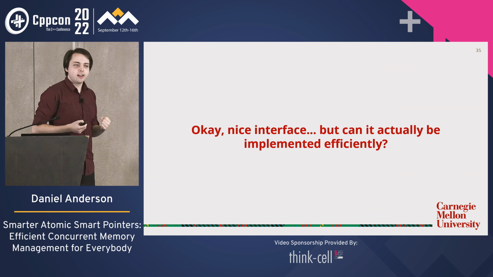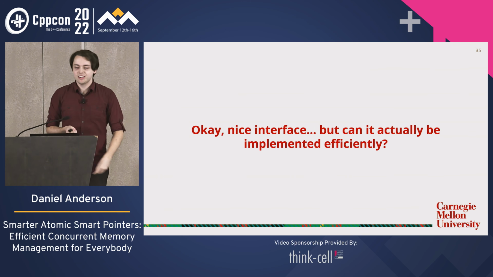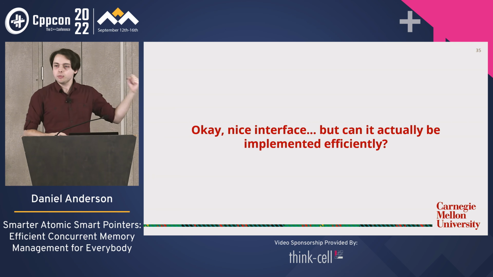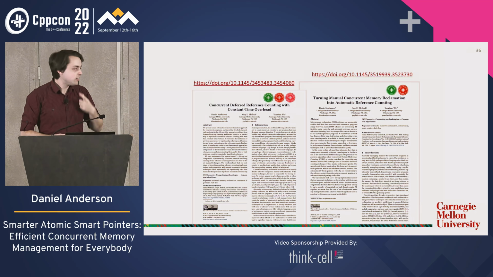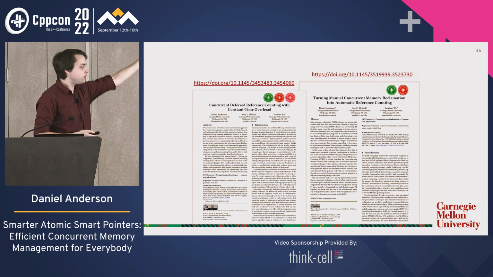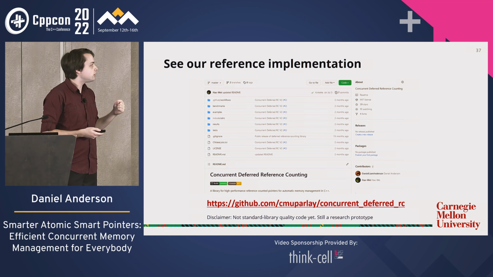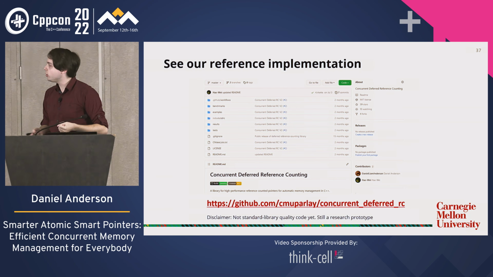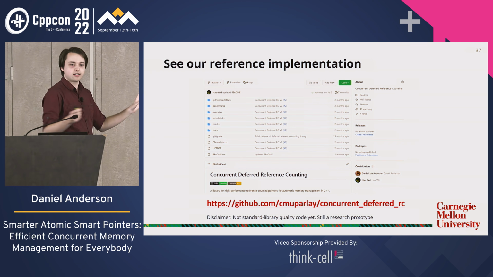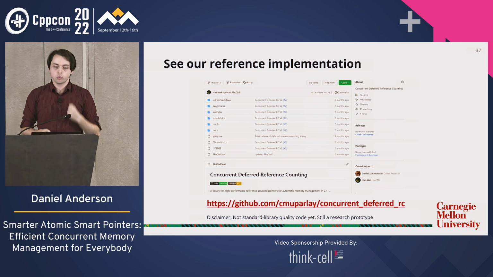So, okay, it's a nice interface, but maybe it's just as slow as atomic shared pointer. I have to convince you that we can actually do this in a way that is efficient, right? So can we implement this efficiently? Well, we have some research that suggests yes, and if you want the full details, you can go and read these, or you can see our reference implementation on GitHub. Please go have a look at it. It could use some more stars. Disclaimer, this is not standard library quality code. This is still a research prototype, but it does work.